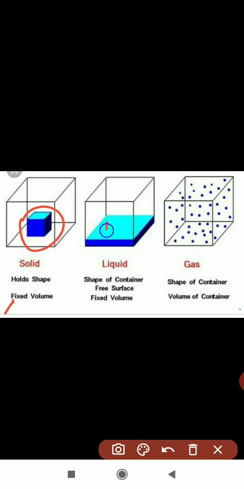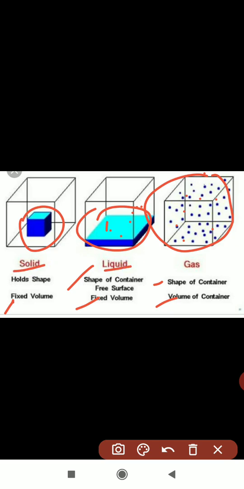Liquid, when poured in a container, takes the shape of the container, has a free surface and fixed volume. Gases also take the shape of that container and the volume of the container. This is the example of solid, this is liquid and this is gases.